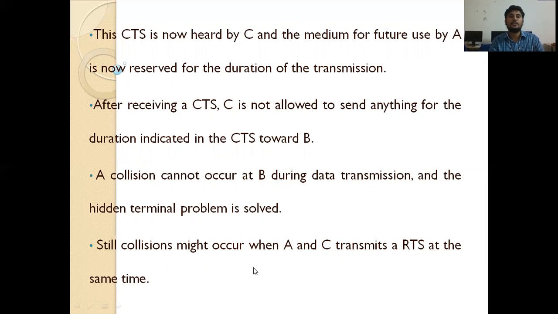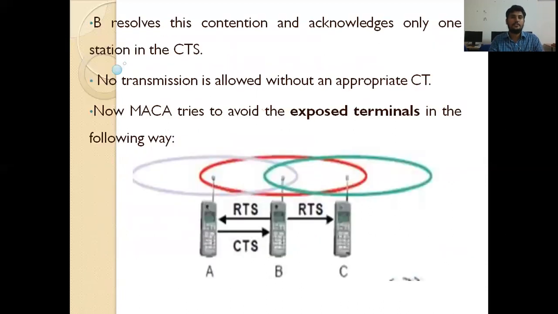So still a collision might occur when A and C transmit an RTS at the same time. Here is another problem. If A sends an RTS frame, B sends a CTS frame, okay. But if A and C are sending RTS frames at the same time, that is the problem. In this situation, B resolves this contention and acknowledges only one station in the CTS. No transmission is allowed without an appropriate CTS. So B receives both RTS,